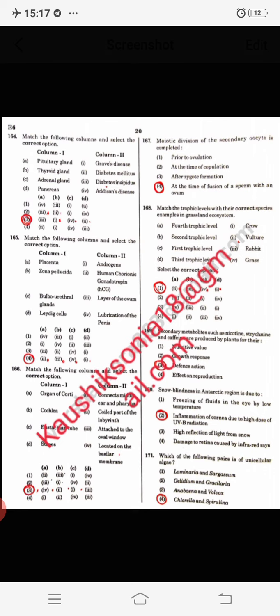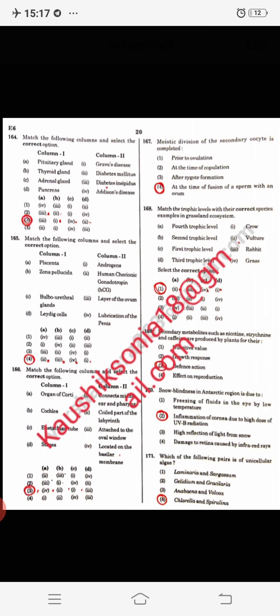Match the following columns and select the correct option. Pituitary gland is related to diabetes insipidus. Then thyroid gland related to Graves' disease. Adrenal gland related to Addison disease. And pancreas is related to diabetes mellitus. Option C will be right. Match the following.